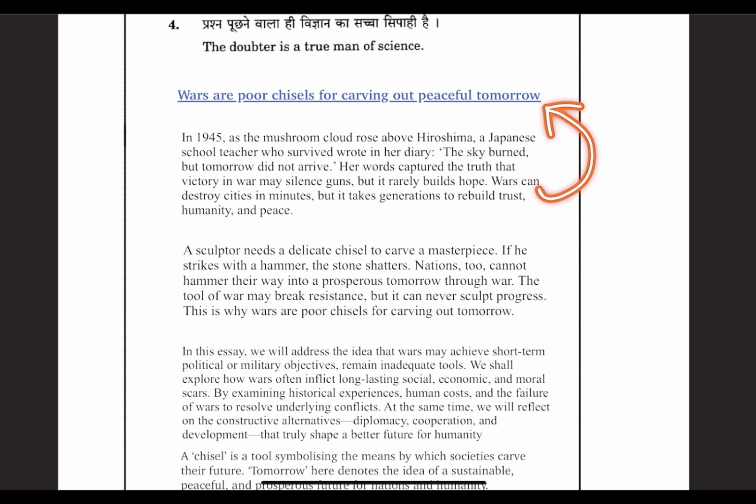Her words captured the truth related to this topic: victory in war may silence the guns, but it rarely builds hope. Wars rarely build hope, and they destroy trust, humanity, and peace, everything. So wars destroy the cities in minutes, and to rebuild trust, it will take generations.